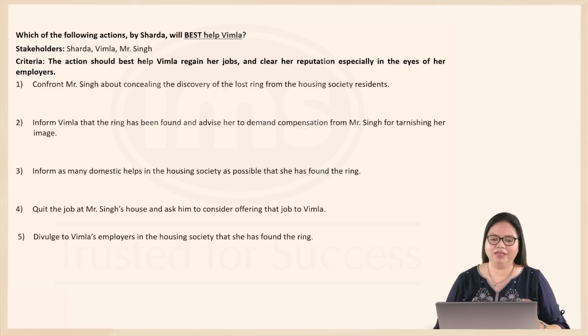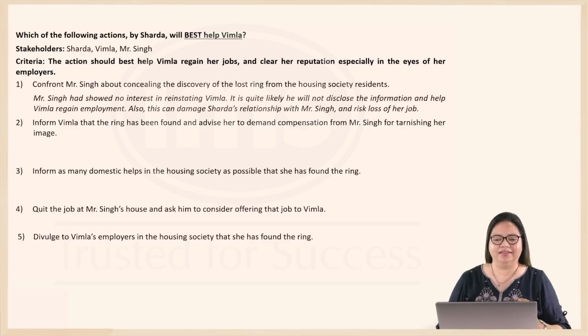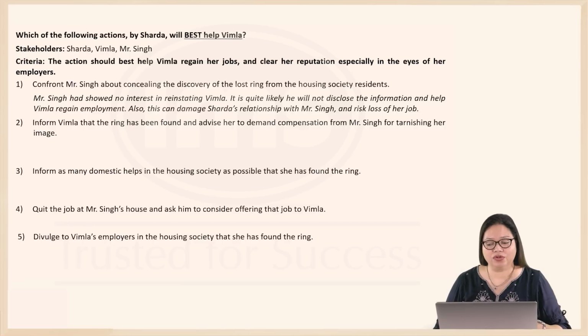Option 1, confront Mr. Singh about concealing the discovery of the lost ring from the housing society residents. To confront is to go and question him. Now, Mr. Singh is not going to take this lightly. He might, so Sharda's relationship with Mr. Singh might get damaged, and therefore he might even terminate her. But more important than that, if you recall the facts given in the first paragraph, it did say that Mr. Singh had showed no interest in reinstating Vimla. It is quite likely that he will not disclose the information and help Vimla regain employment. So, this is not a great option.